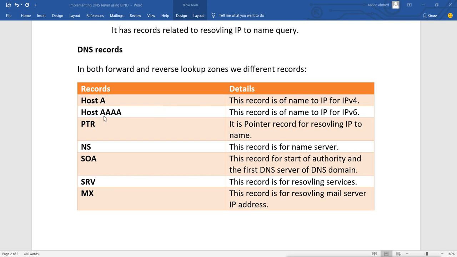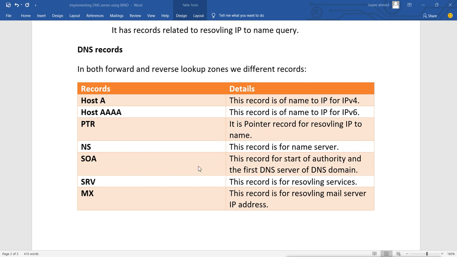Then host AAAA is actually the same as the host A record to resolve name to IP, but it is for IPv6. Then we have the PTR record, called the pointer record, and this is to resolve IP to name, and you will see this record in the reverse lookup zone. Then we have NS records. NS records are for name servers. So whatever name servers we have in the DNS domain, they will be registered as NS records.